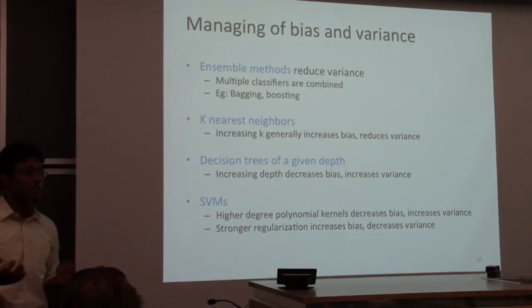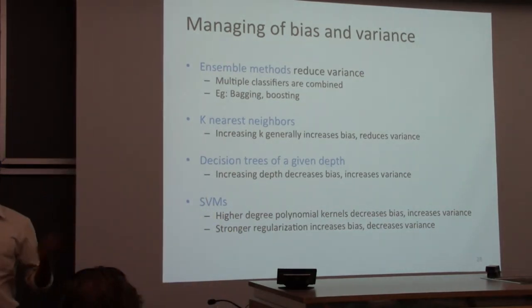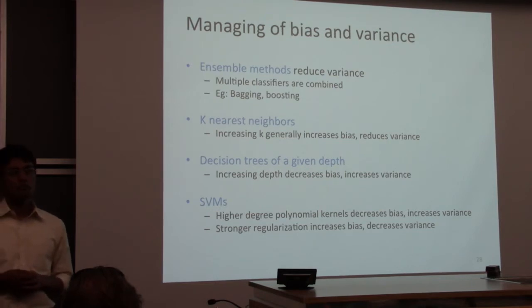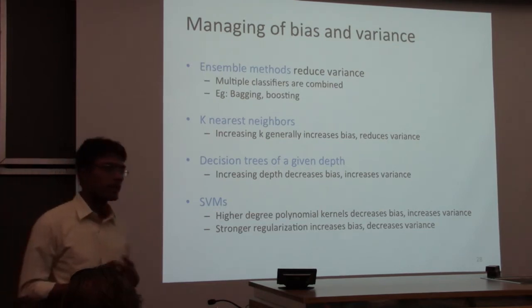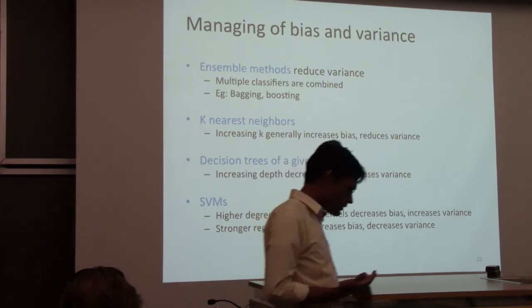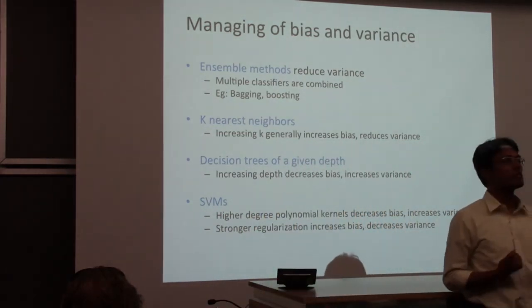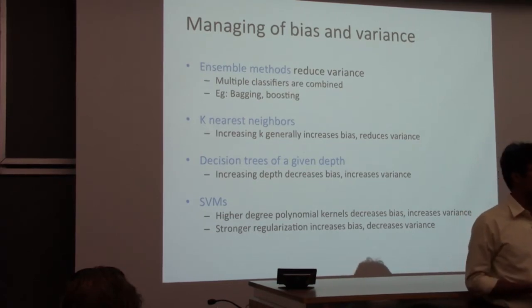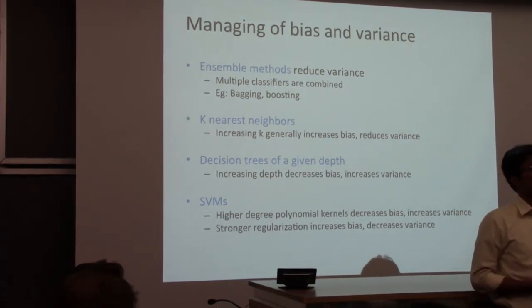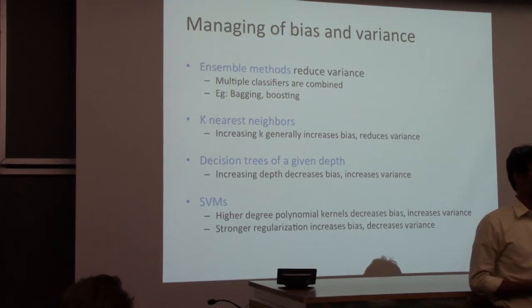For decision trees, as the tree becomes larger, your variance becomes higher because, again, the way to think about this is, is your model more complex? As the tree becomes larger, the model becomes more complex, so the variance is higher. Smaller trees have lower variance but higher bias.